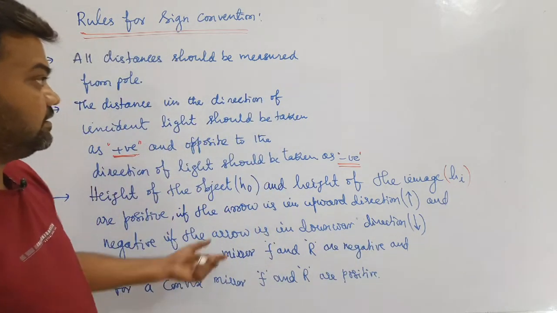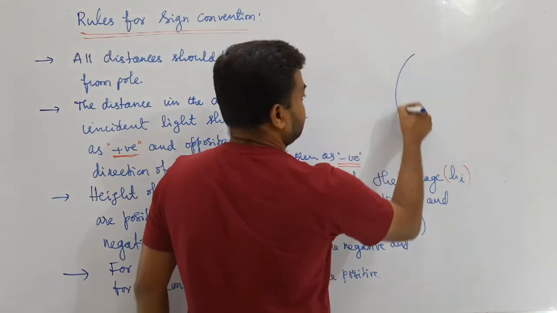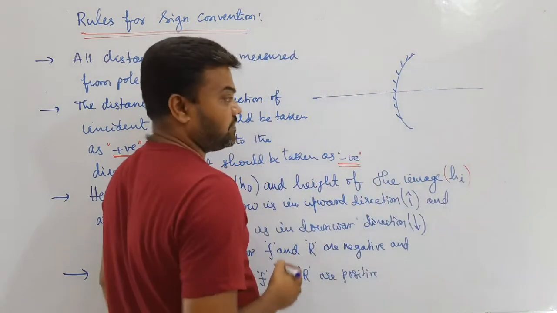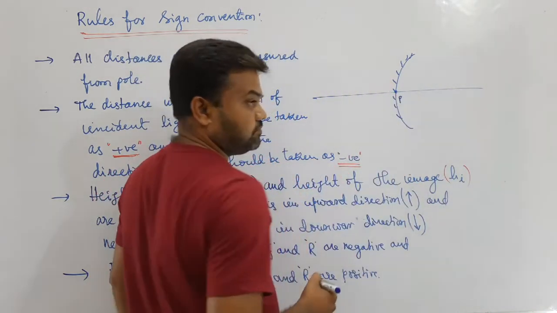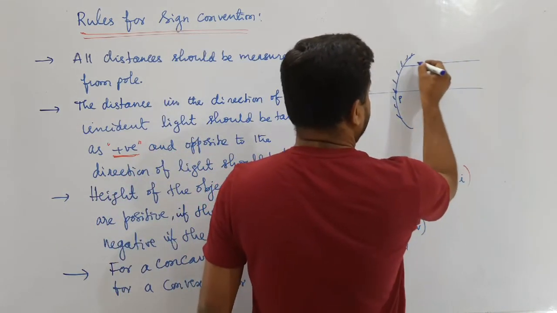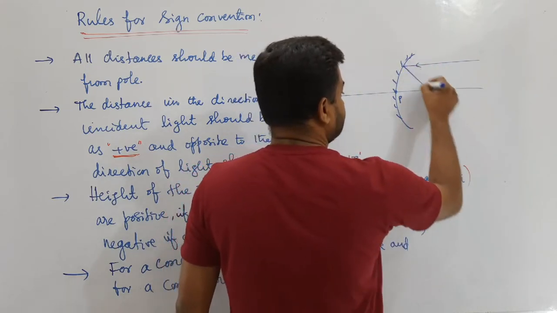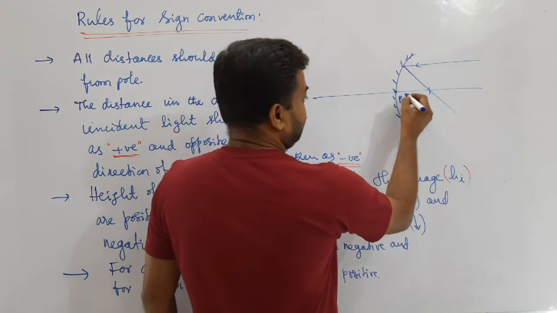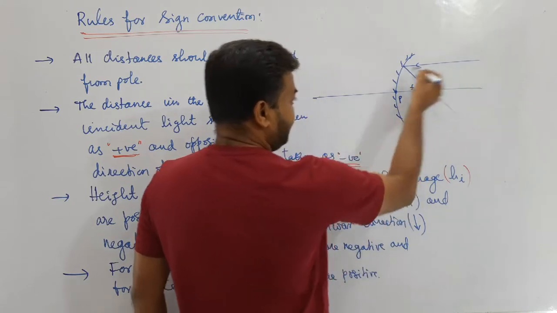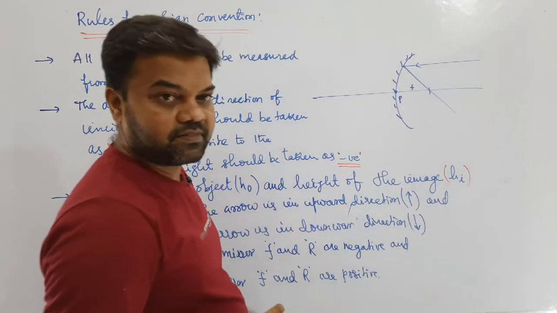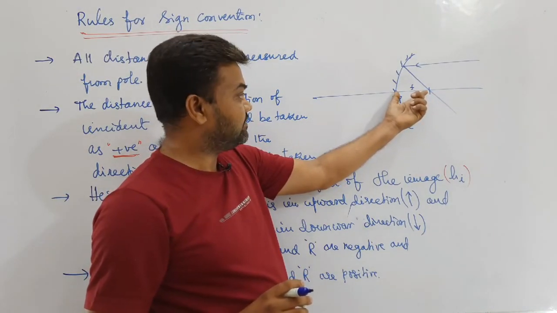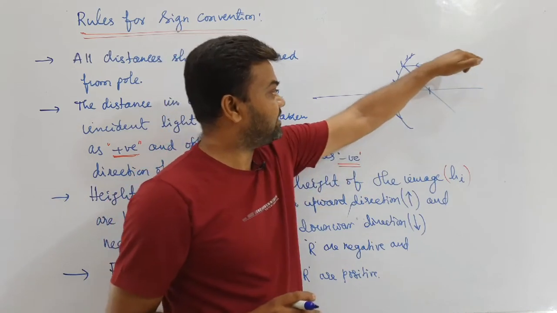Okay, this is a concave mirror, this is the principal axis and this one is the pole. If a light ray is coming like this and moving like this, this distance is what we call the focal length. The light ray comes like this and we move in the opposite direction, so it becomes negative. If I have to measure the focal length, I have to move like this. The light ray is coming in this direction.